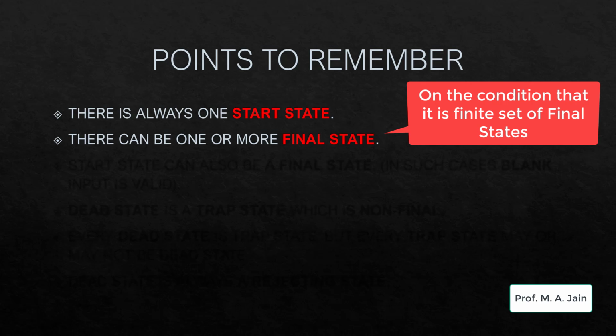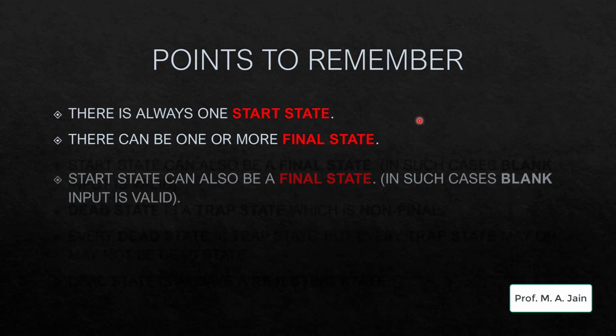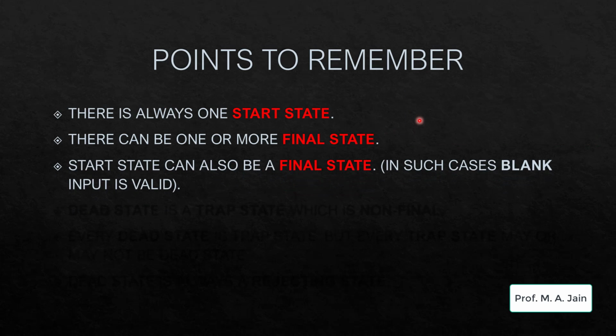There we had QS, Q0, Q1 and Q2 as our final states, except the Q3 state. Next point, the start state can also be a final state. In such cases, blank input is valid. Same again, the first example of our previous session had QS as our final state. So in that machine, even a blank input would be validated as correct input.